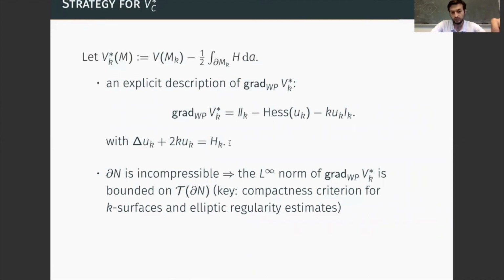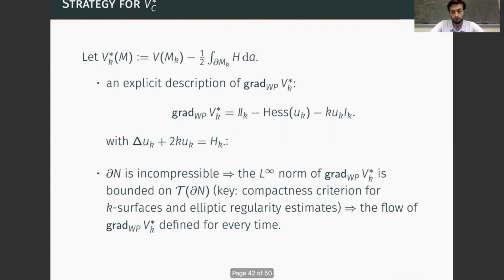And so instead of using the Nehari bound, here the properties that come into play are a compactness criterion for K-surfaces and some standard inequalities of elliptic regularity concerning this PDE satisfied by the function u. And so out of these properties, we deduce that the flow of the Weil-Petersson gradient is defined for every time.